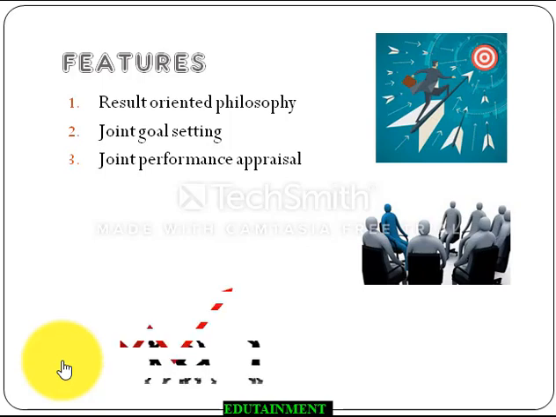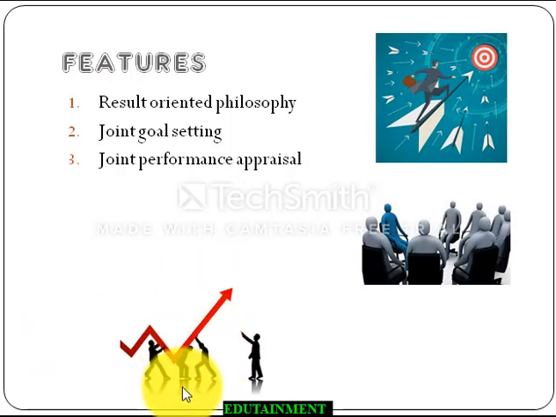There is joint performance appraisal. They sit together, they try to find out the reasons, and they try to help each other in finding the solution to the problem rather than blaming the person, punishing the person for below par performance. Do you remember where we punish for below par performance? It is under the differential piece wage plan given by F.W. Taylor, where we punish the worker for below par manufacturing.